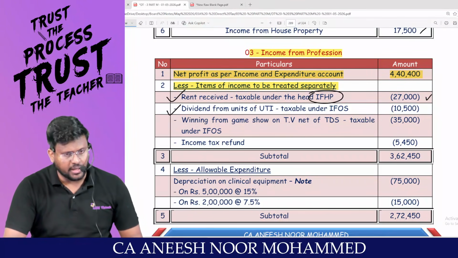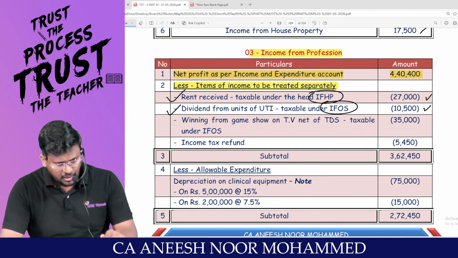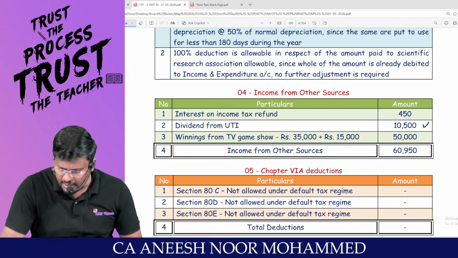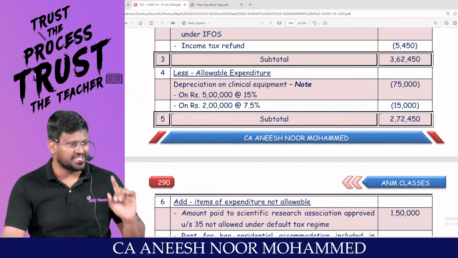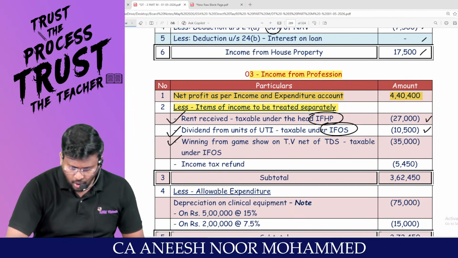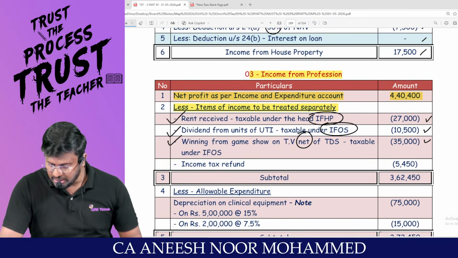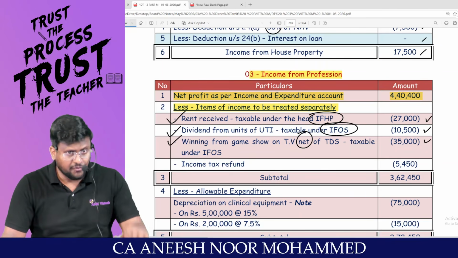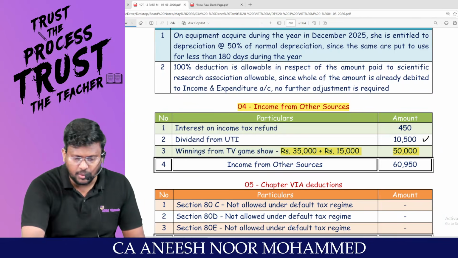Dividend from units of UTI. Sir, this is an income from other sources. So it should be removed from PGBP, and this 10,500 should immediately be included in income from other sources, my dear lovable students. Immediately, otherwise you will forget, and it becomes double the work. Winnings from a game show on TV, net of TDS. How much was credited to P&L? 35,000. So you remove 35,000 from PGBP, but under the head income from other sources, 35,000 plus 15,000 TDS, please include 50,000, my dear lovable students.